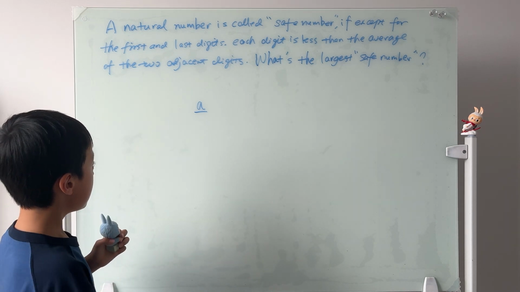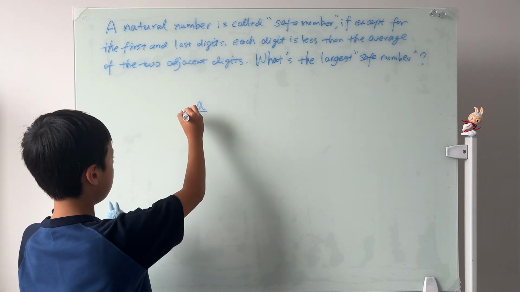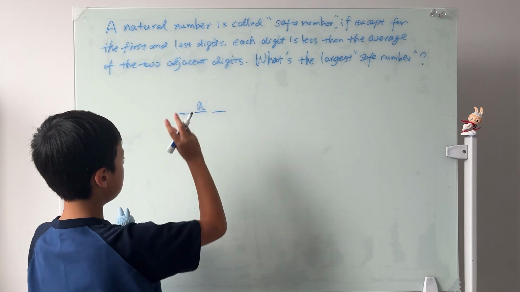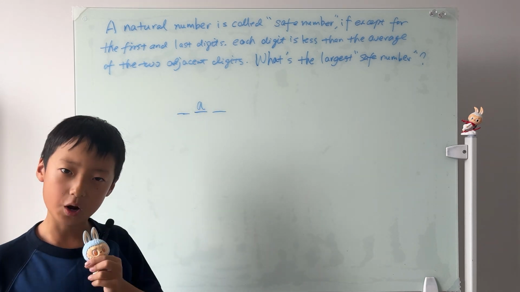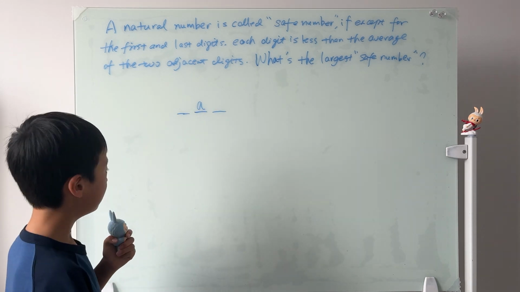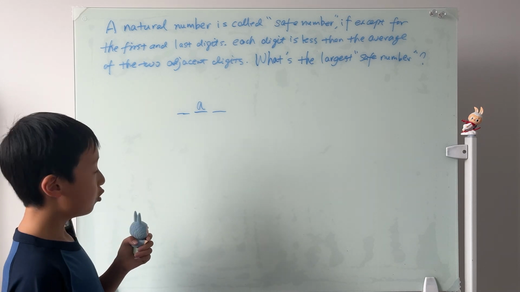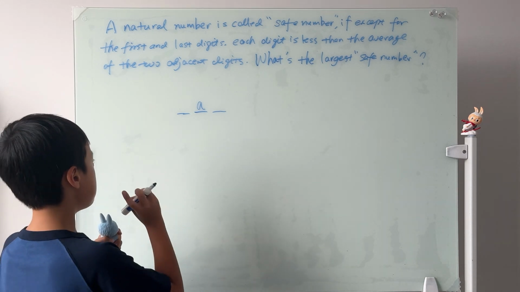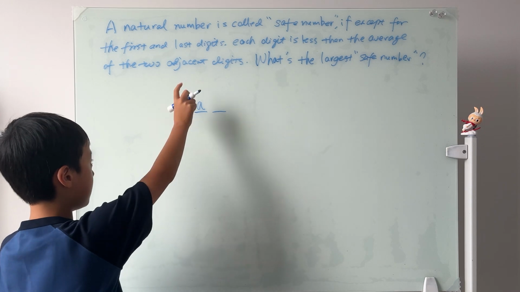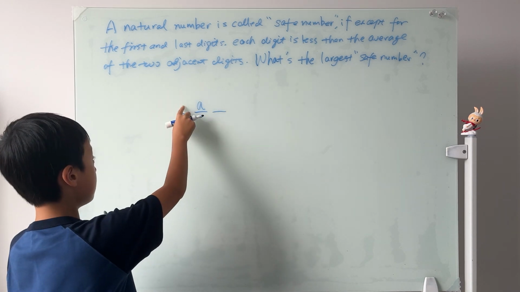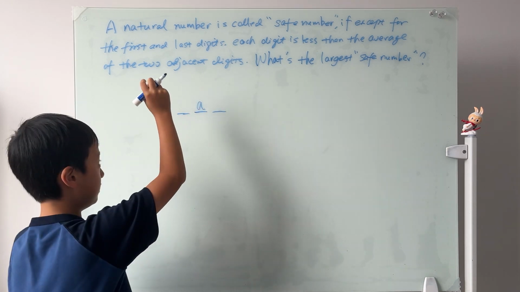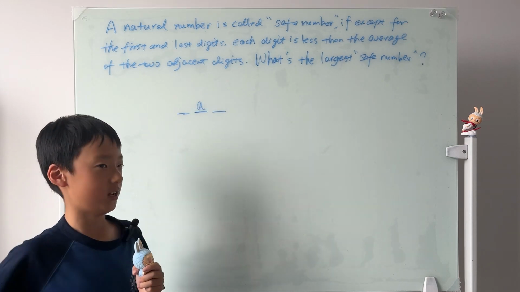But then, is it possible that the two adjacent digits right next to A are both less than A? No, of course not. So in all the cases, we might say this one's less than A, this one's greater than A, this one's equal to A, and so on.